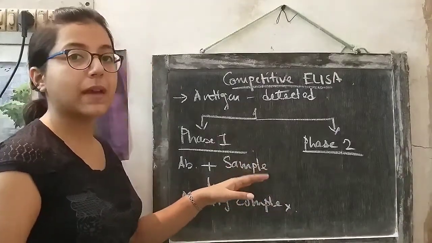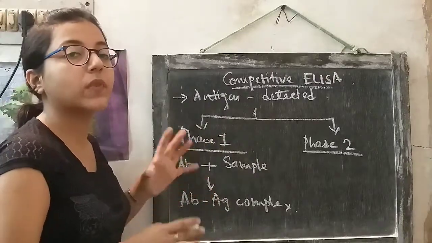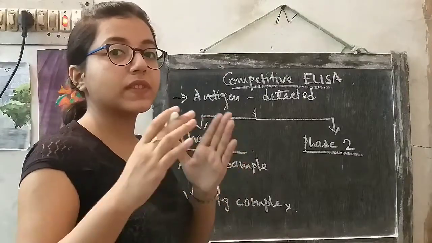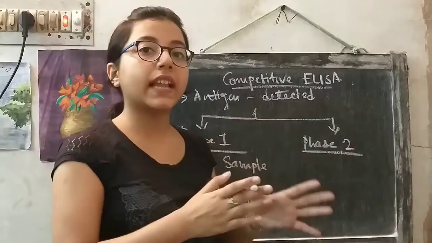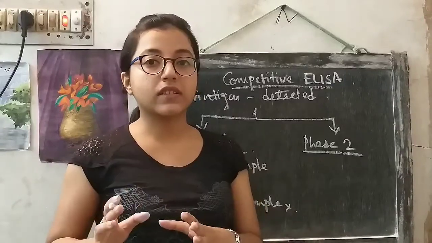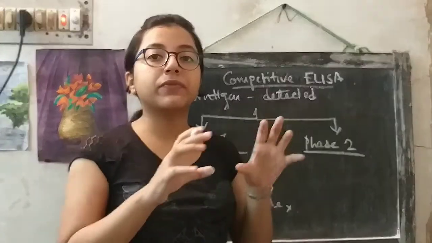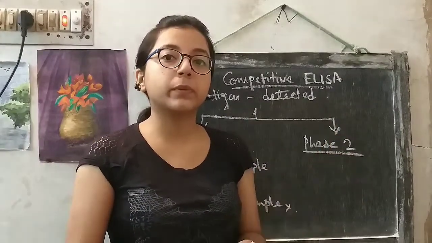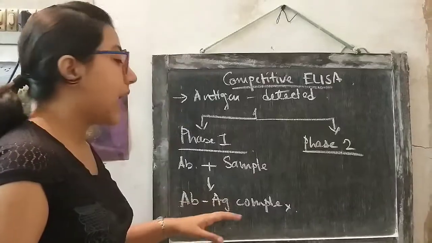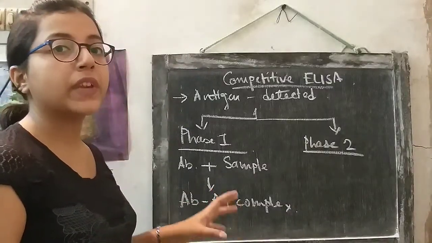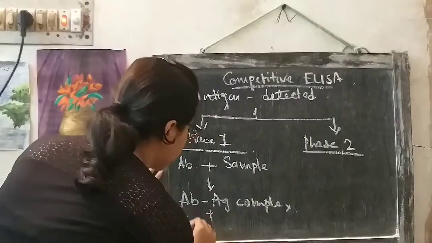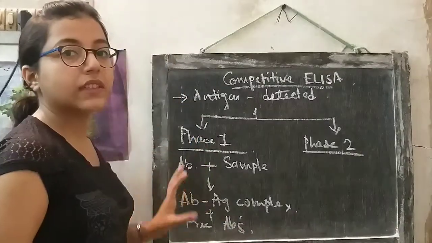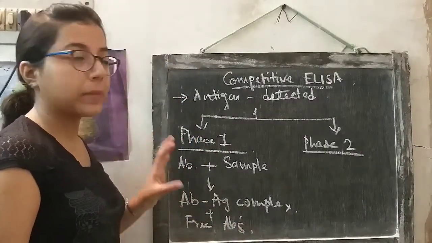If the concentration of sample is less than the concentration of antibodies, what will happen? Free antibodies will be present. Suppose there are 10 antibodies and 5 antigens. So 5 antigens will bind with 5 antibodies to produce 5 immune complexes. So the rest 5 antibodies will remain free. So this is the case. Antibody antigen complex will form and also free antibodies will be present. This is what happens in phase 1 of competitive ELISA.